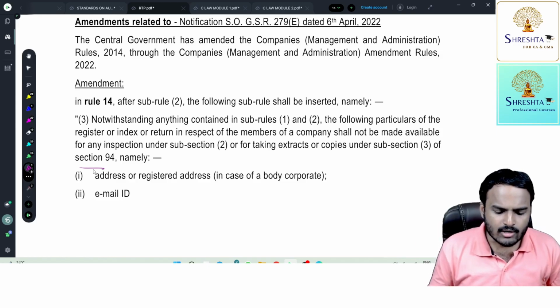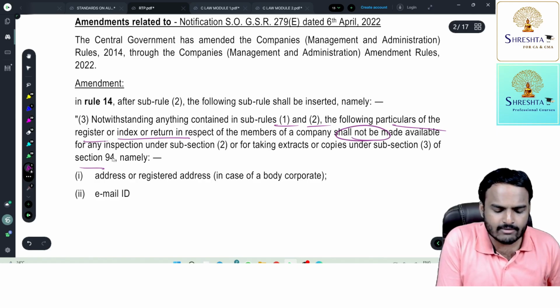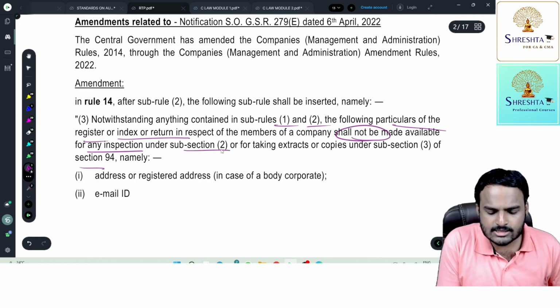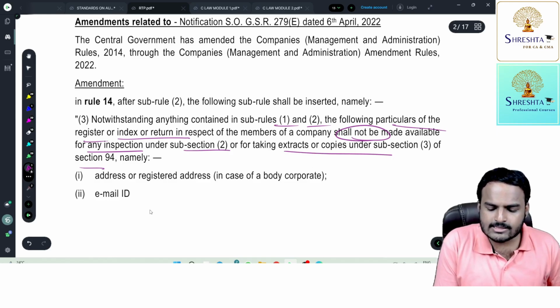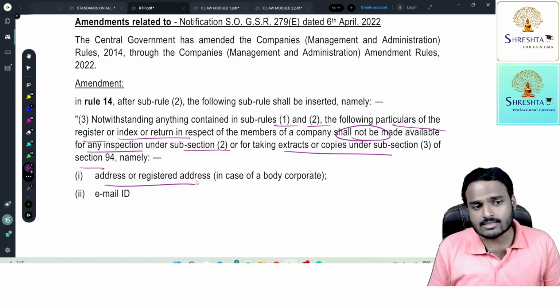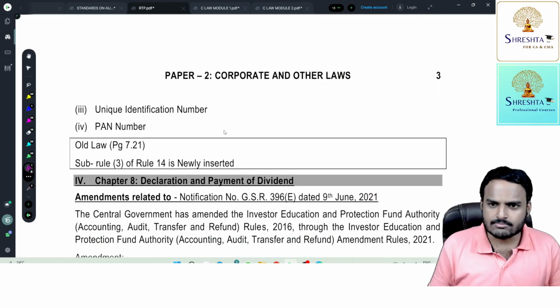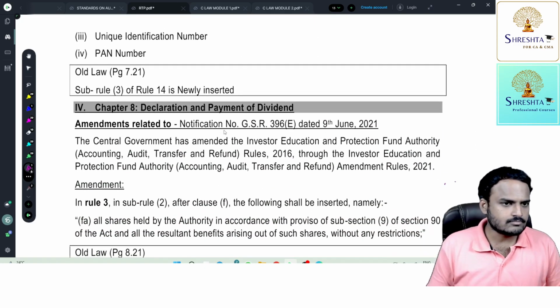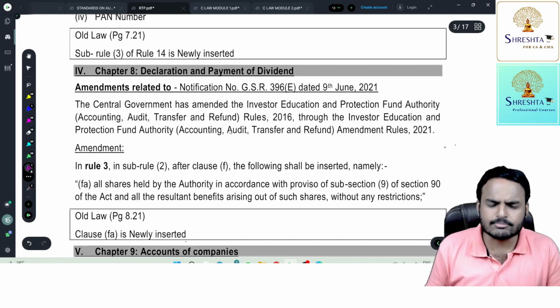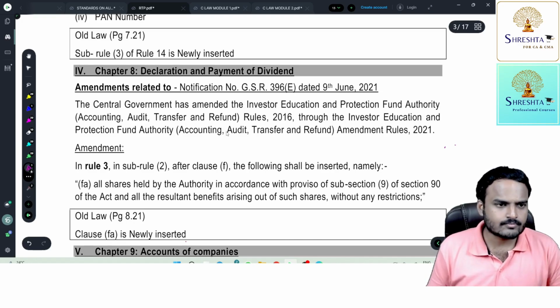Just see the point. Notwithstanding anything contained in sub-rule 1 and sub-rule 2, the following particulars of the register or index or record in respect of members of companies shall not be made available for any inspection under sub-section 2 or for taking extracts or copies under sub-section 3 of section 94, namely: address of a member, registered address if a member is a body corporate, email ID, unique identification number, simply my Aadhaar number, PAN number. Understood? So first, simply to protect privacy, you are not allowed to inspect the personal details of the members. Understood?